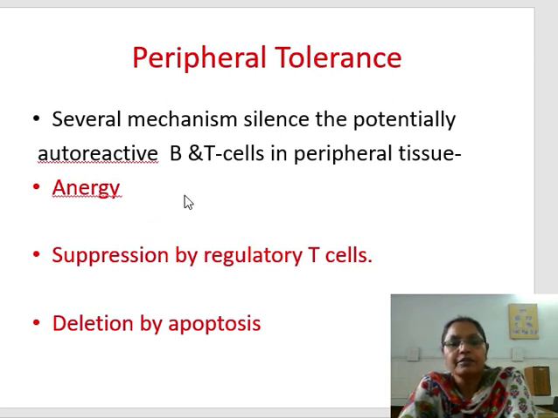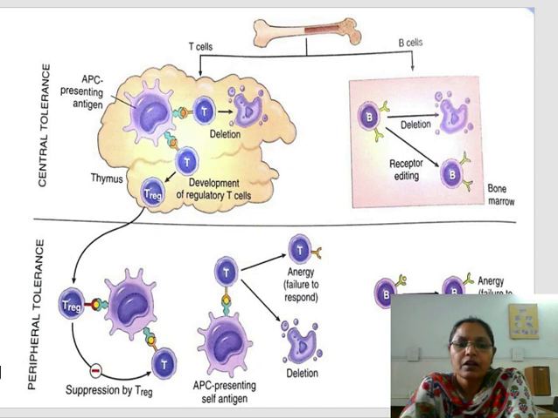The three mechanisms are anergy, suppression by regulatory T cells, and deletion by apoptosis. So what are these? Here there is suppression by T regulatory cells, and there is anergy, and there is deletion again in the B cell. This is about the T cell and this is about the B cell. The small subset which escapes from the central tolerance comes into the peripheral side and becomes anergic. B cells become anergic.